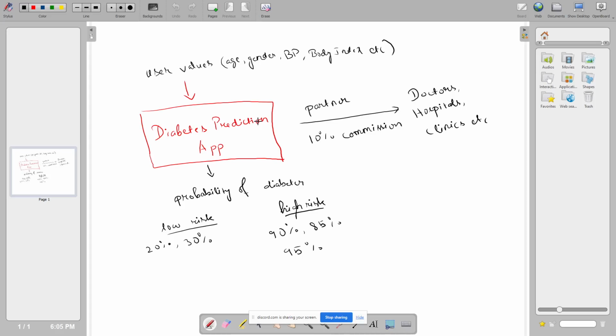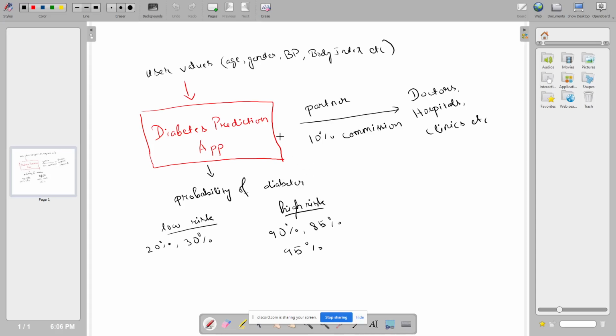Let's say you implement the diabetes prediction algorithms, models and data in the app. The app takes user values like age, gender, BP, body mass index, and then it gives a probability of diabetes, like 20-30% for low risk and 85-90% for high risk. So what happens when someone uses your app and gets a high probability of diabetes?